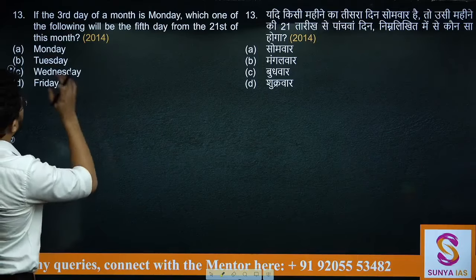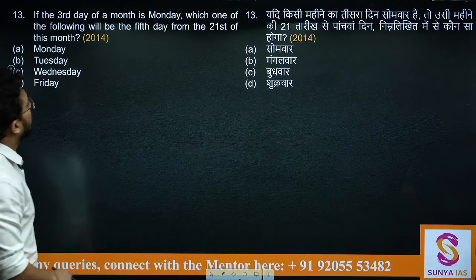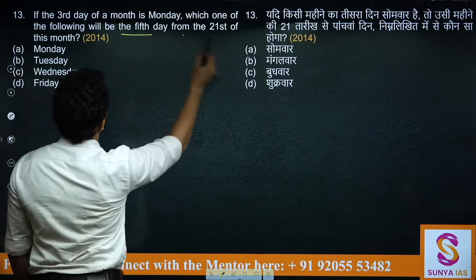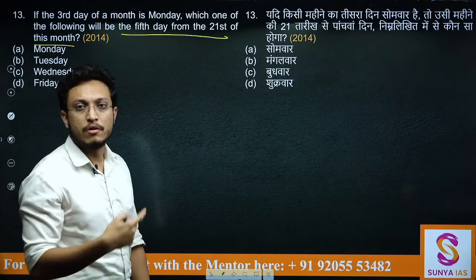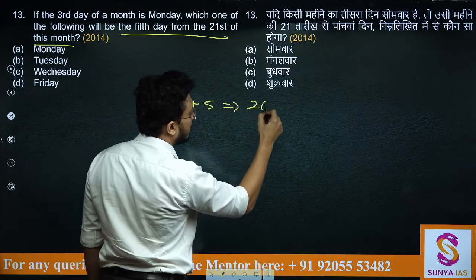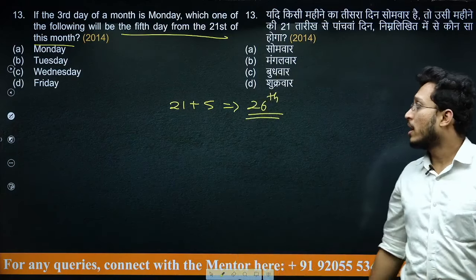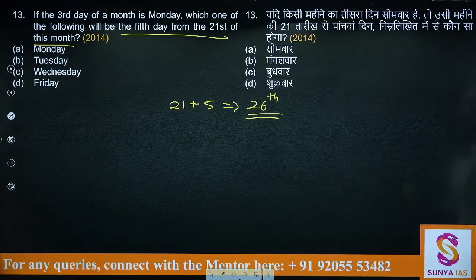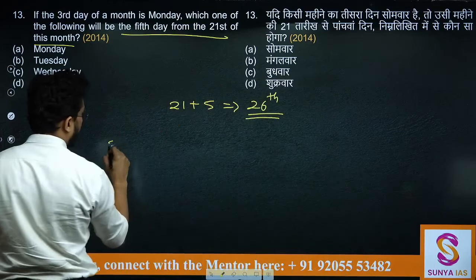It says if 3rd day of a month is Monday, which of the following will be the 5th day from 21st of this month? 5th day from 21st, can I say they are asking what day will it be on 26th of that particular month. Now they have already given us that 3rd day of the month is a Monday.